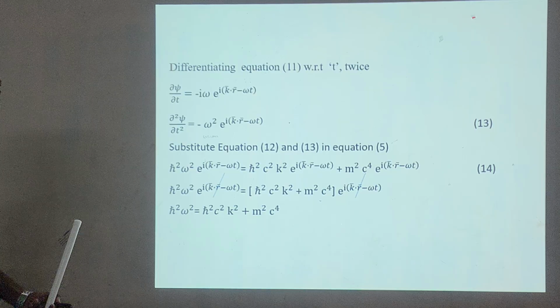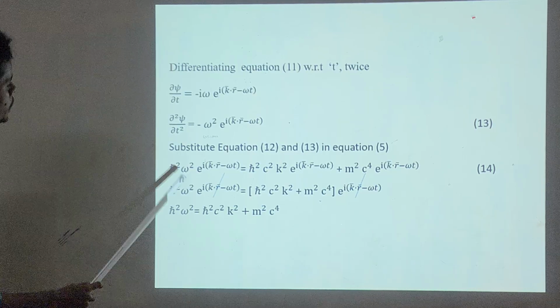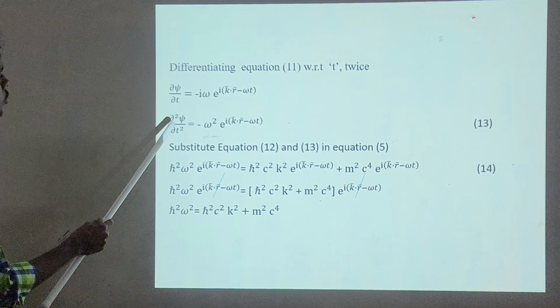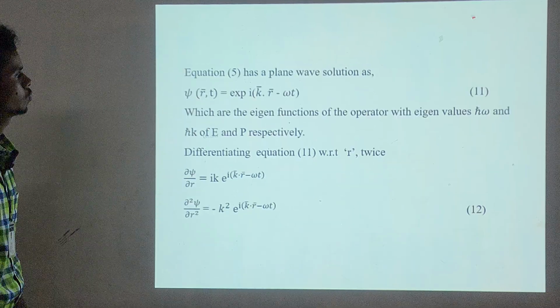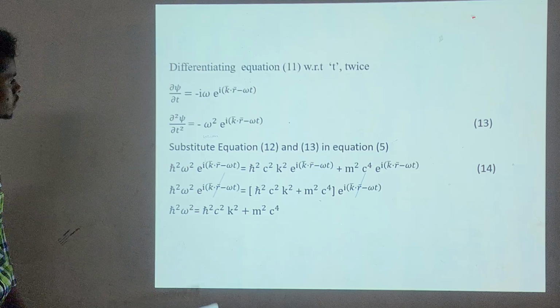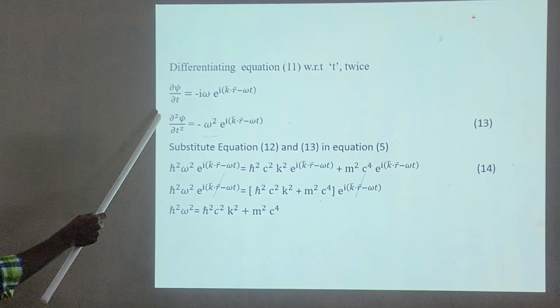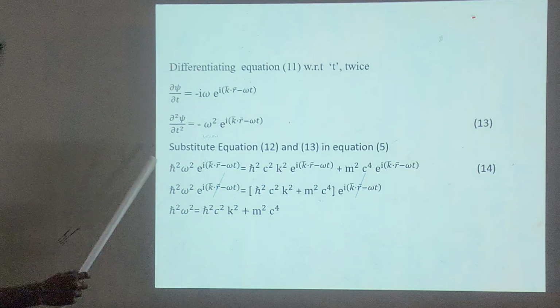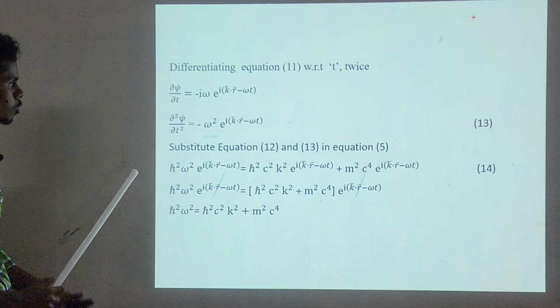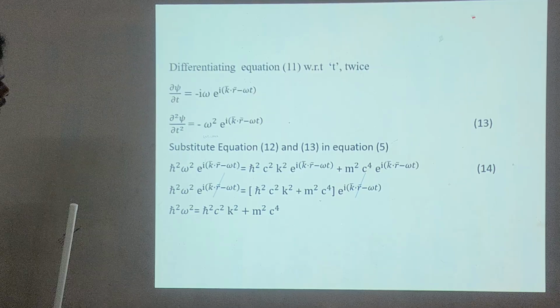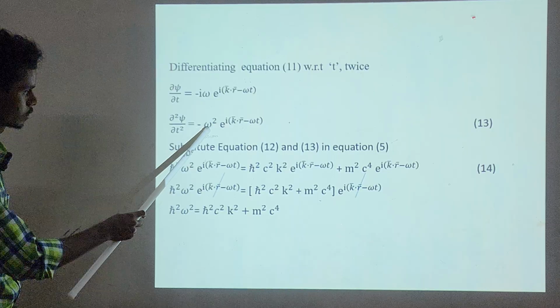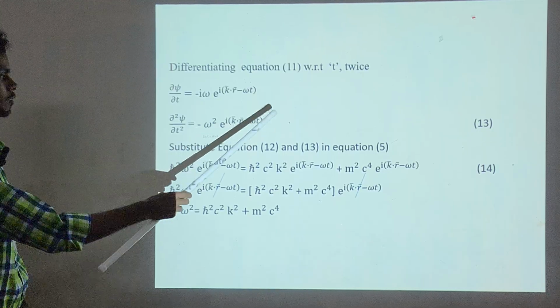Differentiate equation 11 with respect to t twice. ∂ψ/∂t is equal to minus iω e^(i(k·r − ωt)). Differentiating again, minus ω multiplied by minus ω, the minus signs cancel, i squared is minus 1, so minus ω squared e^(i(k·r − ωt)).